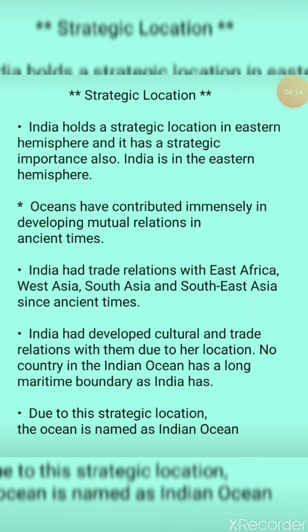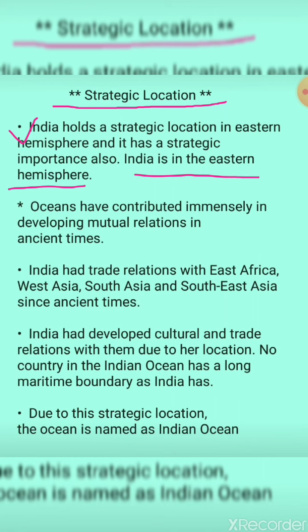Now we shall move with a new topic, that is strategic location. Strategic means planning. Now the first point: India holds a strategic location in the eastern hemisphere and it has a strategic importance also. India is in the eastern hemisphere. Now what they're saying is that India lies towards the eastern hemisphere, so it takes a very important place in the world if we see according to the strategy.